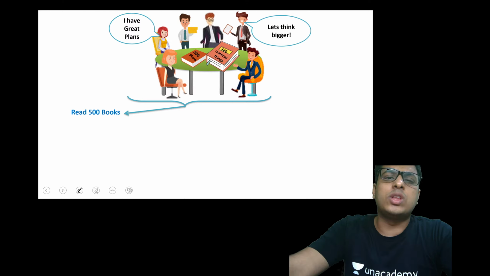So they have to read books in relation to their business: clothing, designing, processing and production, and then marketing, selling, pricing, and negotiating. So many books they have to read, but they're up to the task. They decide to read 500 books, and that is their main goal. Now they read 500 books.